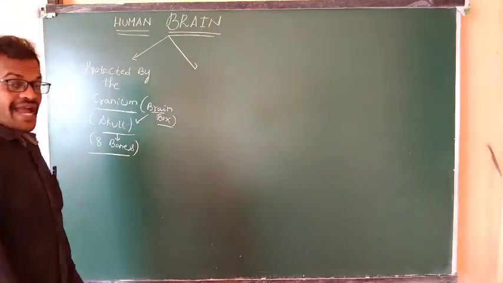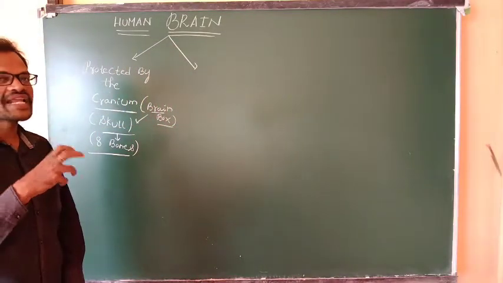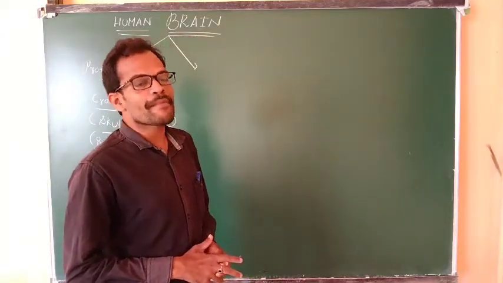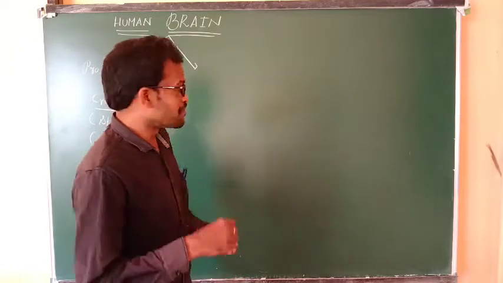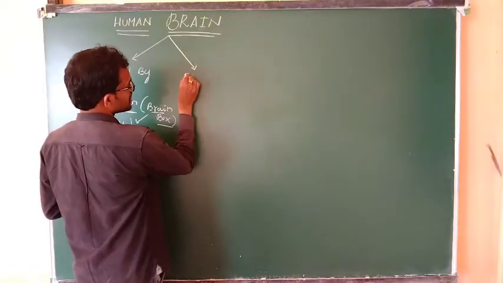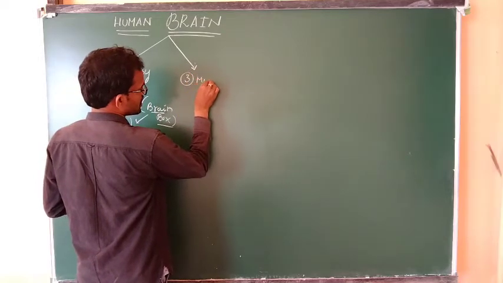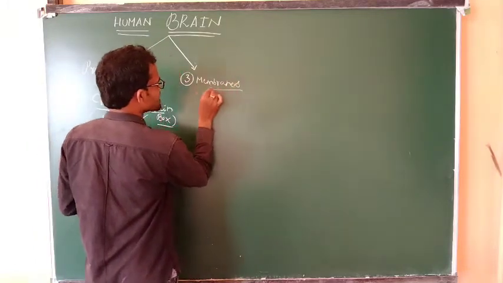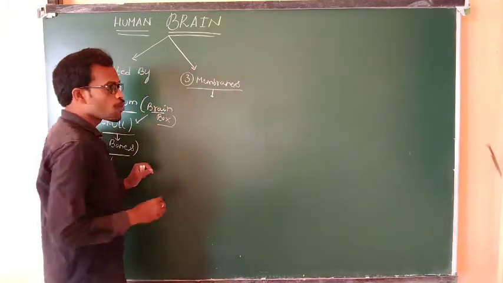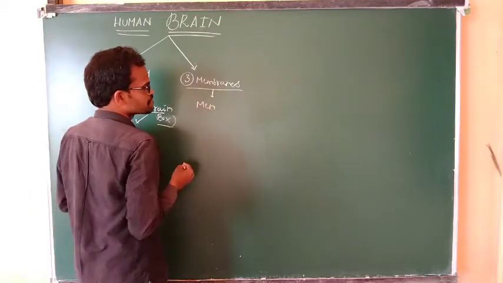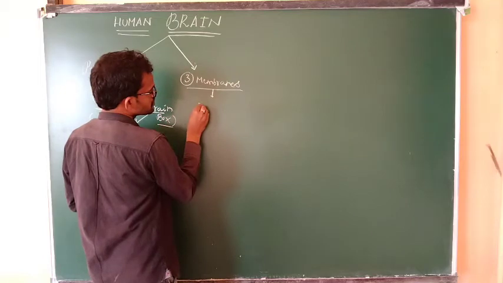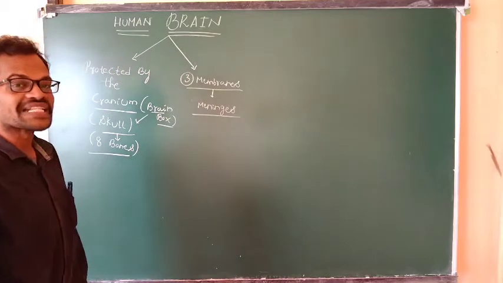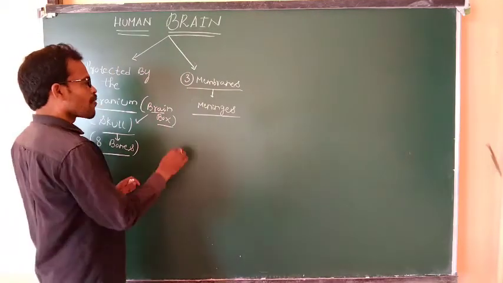Also, the brain consists of 3 membranes. These 3 membranes also protect the brain. How many membranes? 3 membranes. The brain is covered and protected by 3 membranes. These 3 membranes are known as meninges.